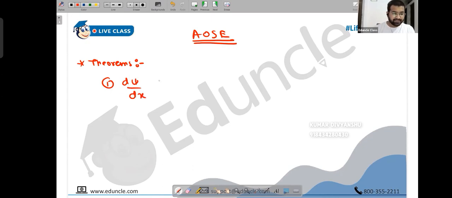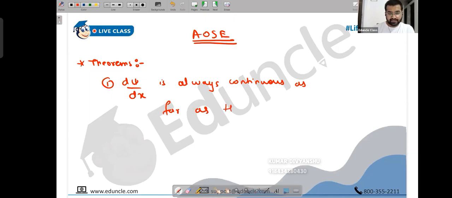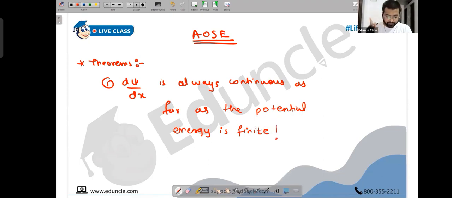Derivative of wave function with respect to position, d psi by dx, is always continuous as far as the potential energy is finite. As far as the potential energy is finite. That's important. Potential energy means V of x, people. As a habit, write this: d psi by dx is always continuous as far as potential energy is finite. This means V of x, position. Derivative with respect to the position, d psi by dx, or derivative of wave function with respect to position, that is always continuous as far as potential energy is finite.